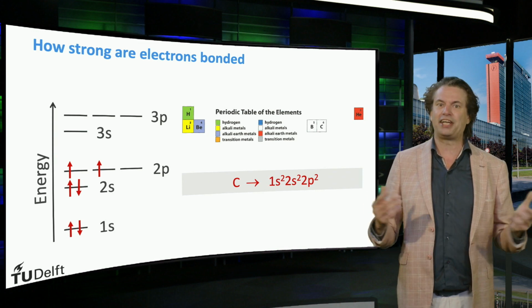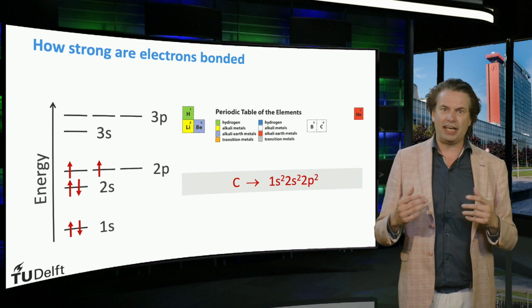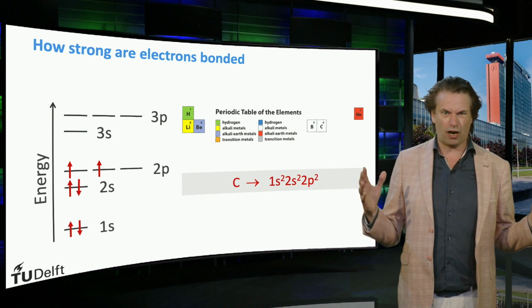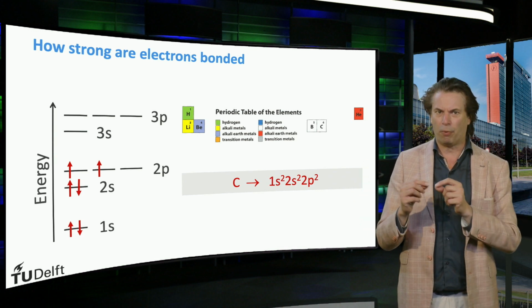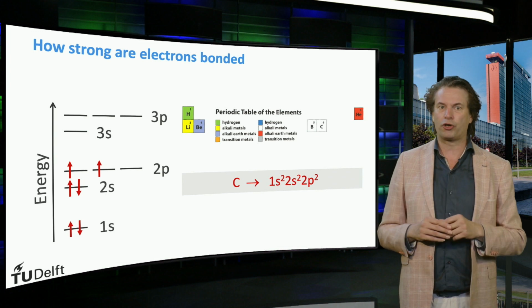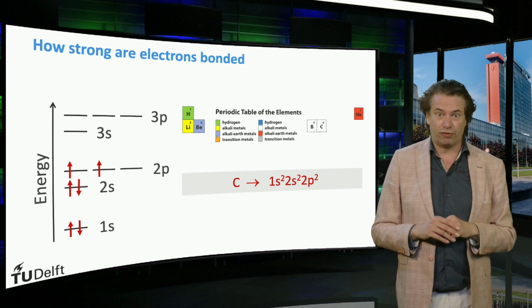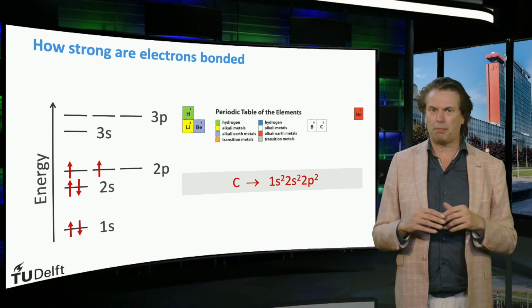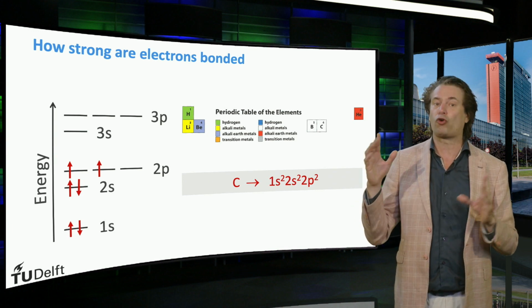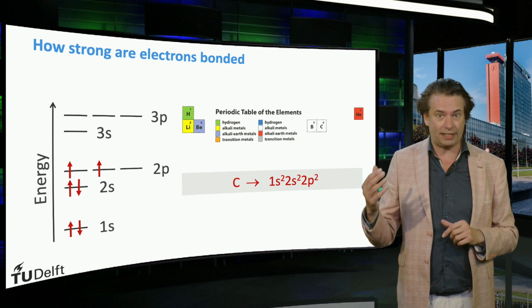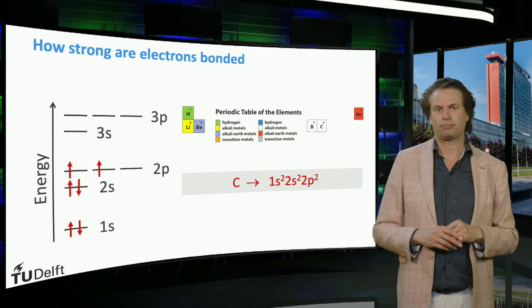As we discuss in the next block, the electrons in the not fully filled outer shell are responsible for making the bond with other atoms in molecules or solids. As carbon has 4 electrons available in the not fully filled shell, carbon can make 4 covalent bonds like in methane gas or in diamond.